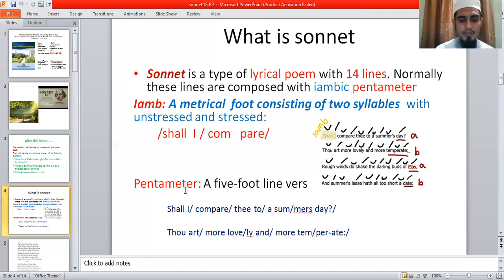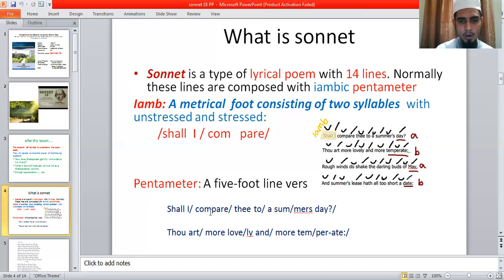So what is pentameter? Penta means five. Meter means foot. So a five-foot line of verse is called pentameter. Here is an example: "shall I." There are two syllables. It is called a foot.